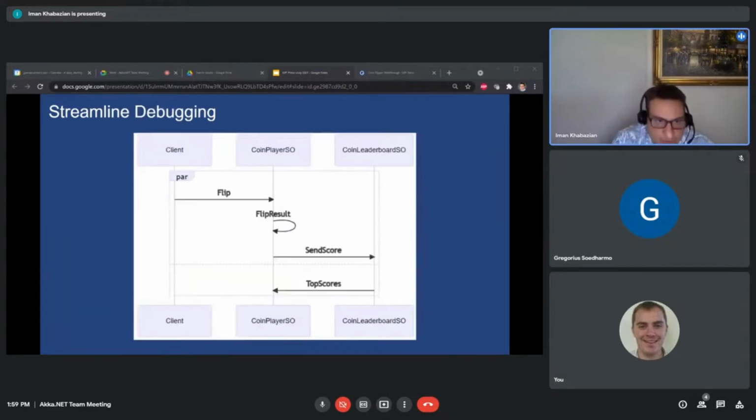Another thing we do is we make debugging super easy. What you're looking at now is an auto-generated diagram. Let's say we created this for a game. This is one of our demo games where you can flip a coin and we have a leaderboard. We auto-generate these diagrams that show you what's messaging what. In this case, the client messages the coin player server object, and that messages the coin leaderboard server object.